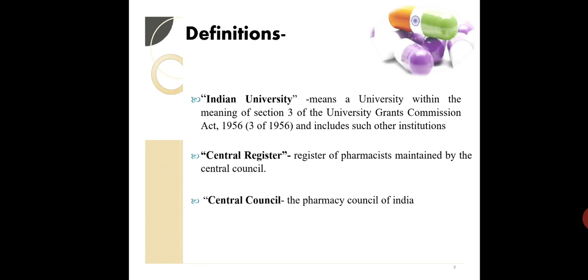Central Register is a register of pharmacists maintained by the Central Council. And what is the Central Council? The Pharmacy Council of India. I have already explained before that we will be talking about the council in two terms, that is at central level as well as state level. So Central Council किसको बोलेंगे? The Pharmacy Council of India को.